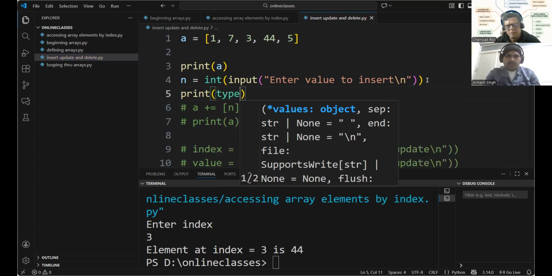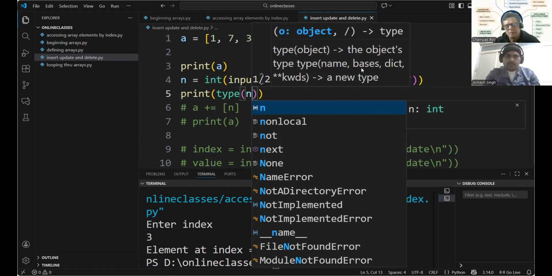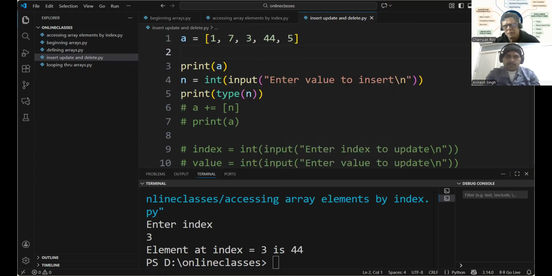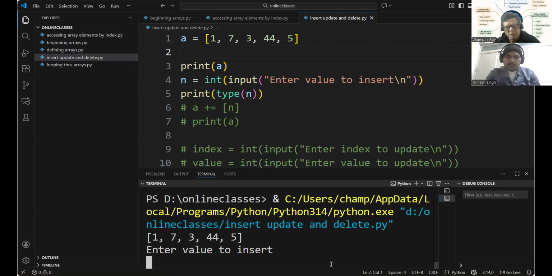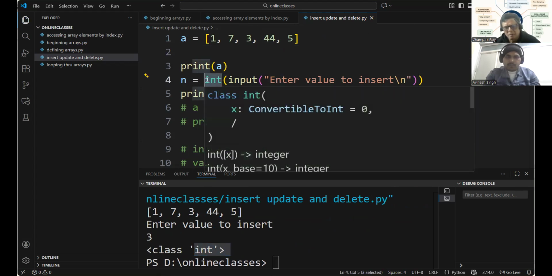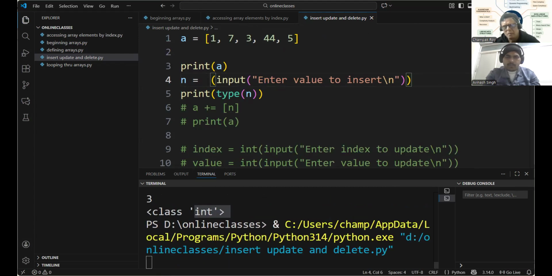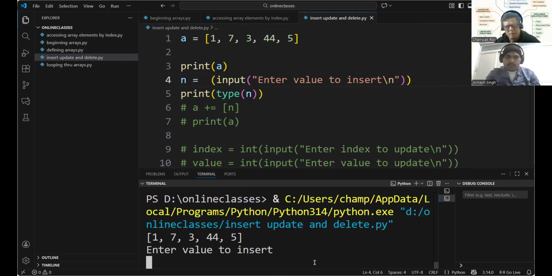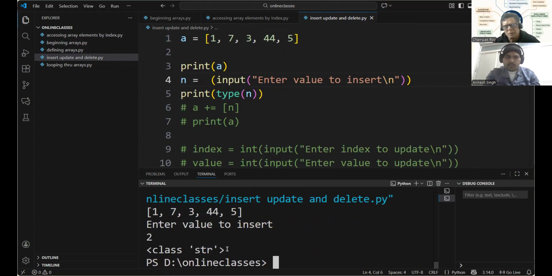We print the type of n. I enter 3. This is an integer. If I remove this, I enter 2. This is a string. A string cannot be an index. Index has to be a number, in an array, of course.